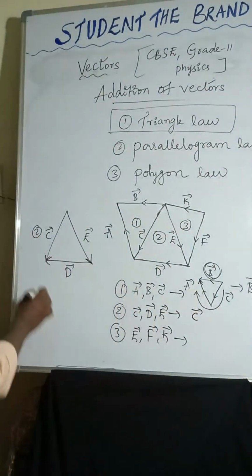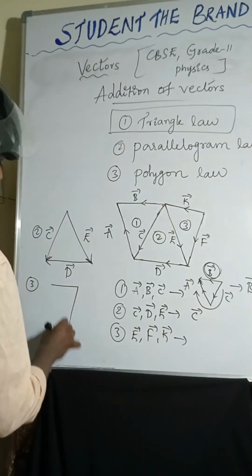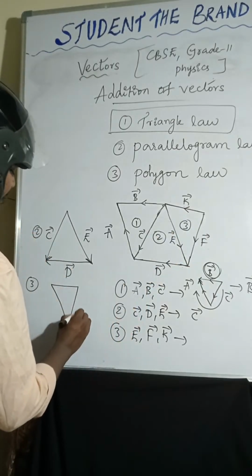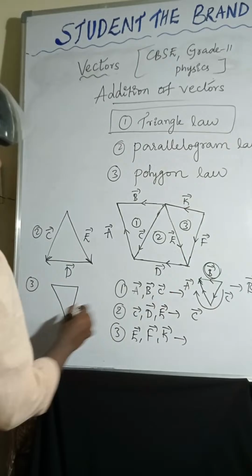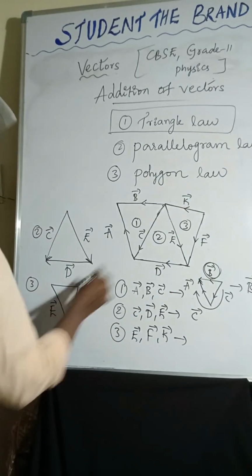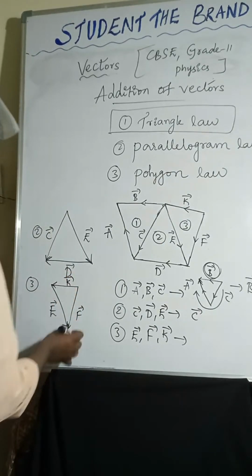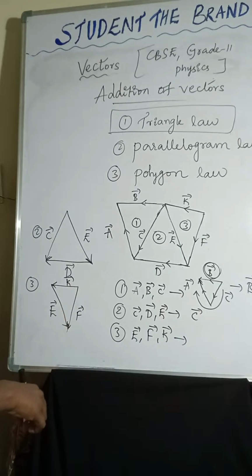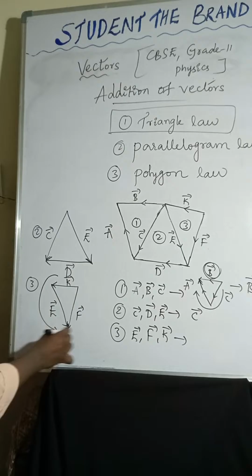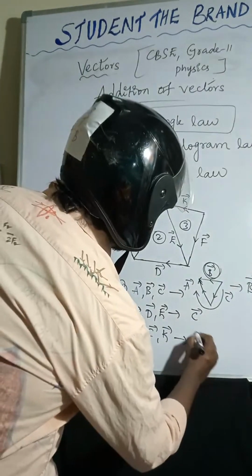Coming to the third one, you can observe. This is a triangle. F bar is acting, E bar is acting here, and K bar is acting like this. Now you can see which one is the resultant. K and E are acting in the same direction, but F bar is acting in the opposite direction. So F bar is the resultant.